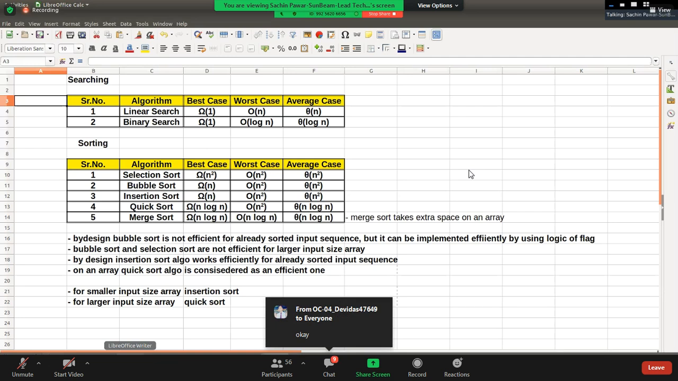Is that fine? So here we have finished with searching and sorting algorithms. So today there will be a test on searching and sorting. Is that fine?